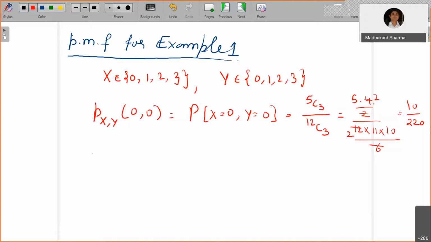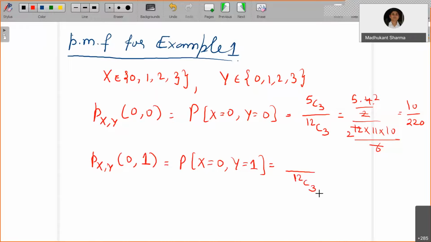Now if you look at the case of, let's say, 0 new and 1 used, that means the probability of X equals 0 and Y equals 1. This is going to be out of 12 choose 3. X equals 0 means none of the new ones are coming.